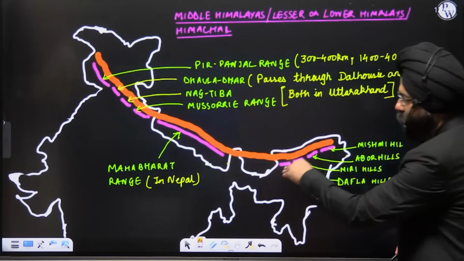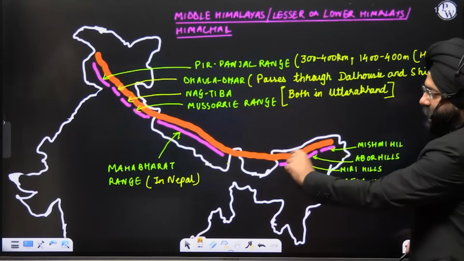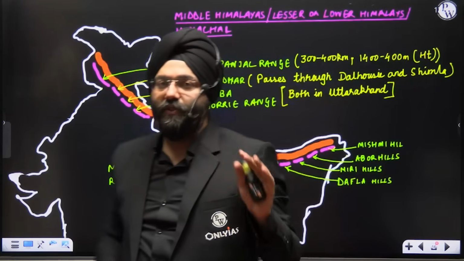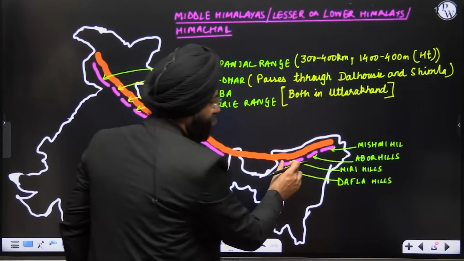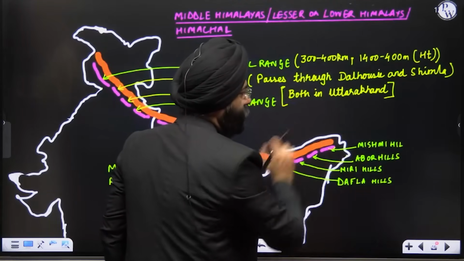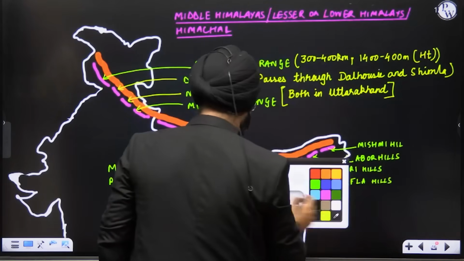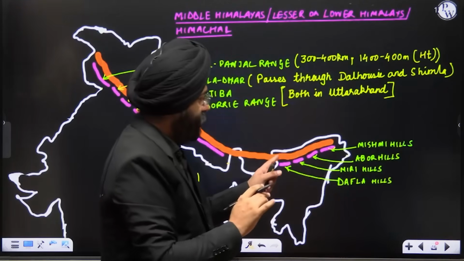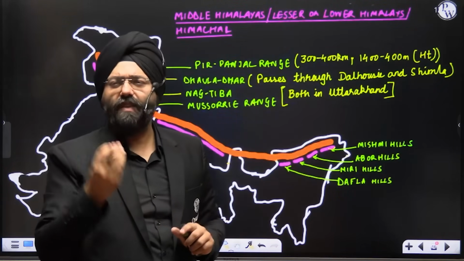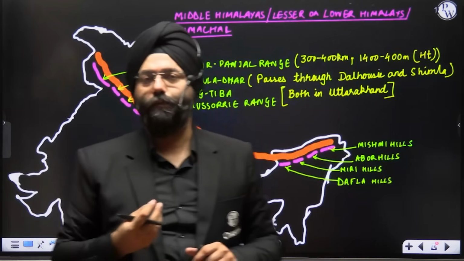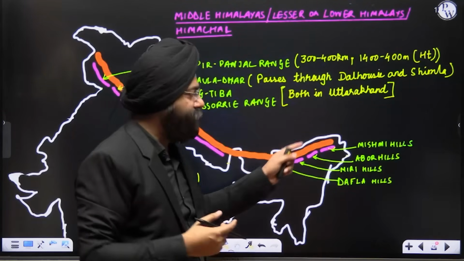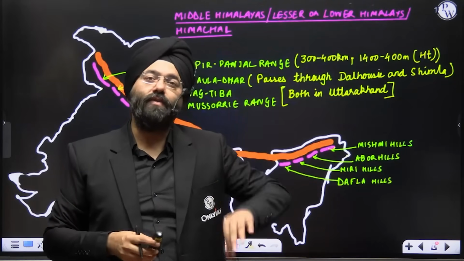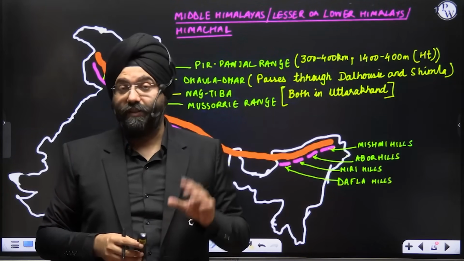Now, the moment you move to the northeastern region, the state is basically Arunachal Pradesh. In Arunachal Pradesh, please understand, a lot of names have been given. The names are Dafla Hills, Miri Hills, Mishmi Hills, Abor Hills. One thing that you need to understand here, though the names have been given, there is a very interesting fact. These are not only the names of these hills, these are also the names of the tribes which reside here. These are also the names of the languages spoken by the tribes. So this is something very important.